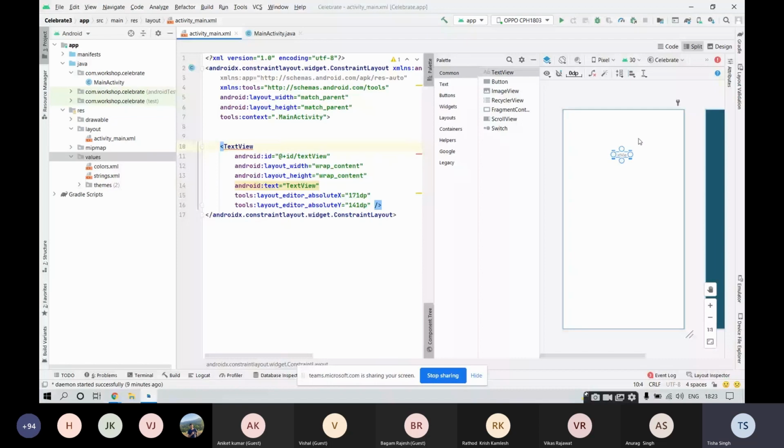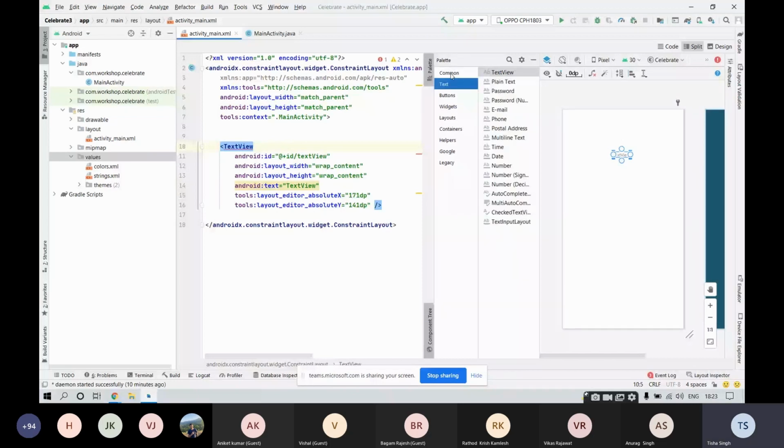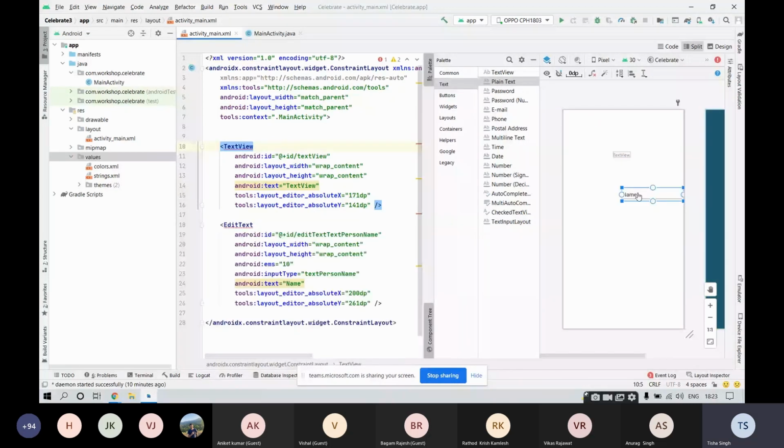So drag and drop this text view. After that, we will be using an edit text. All these are widgets, you know. Widgets are elements that have a responding nature. So go to text and then select plain text in order to have this edit text. Repeating this again, in order to select the edit text, you need to go inside text, select the plain text, and drag and drop it over here. Fine. After that, go into buttons.